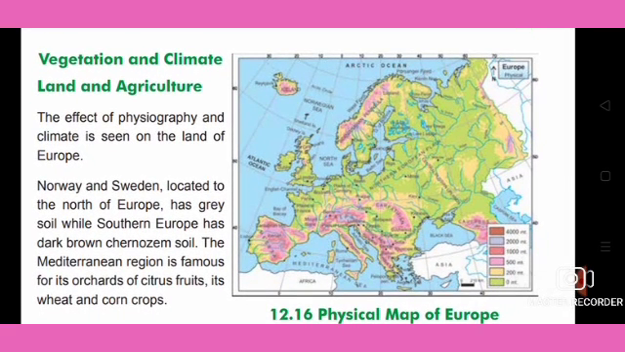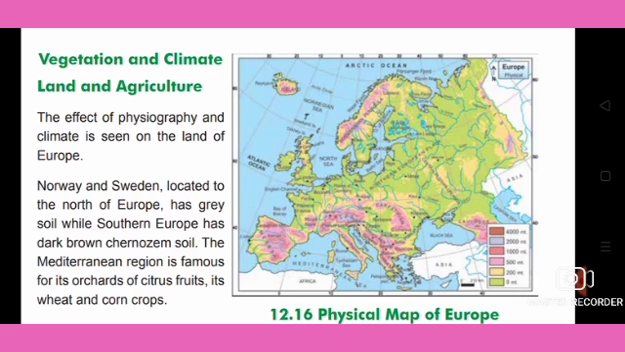Next, vegetation and climate, land and agriculture. The effect of physiography and climate is seen on the land of Europe. Norway and Sweden, located in the north of Europe, have grey soil, while southern Europe has dark brown Chernozem soil.